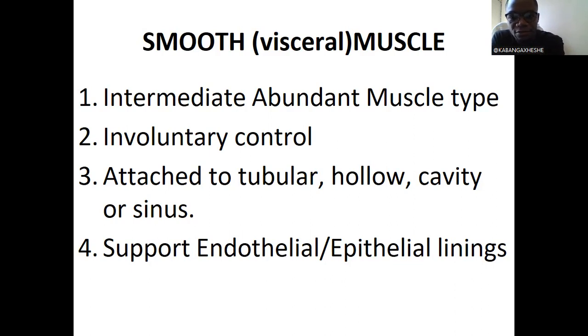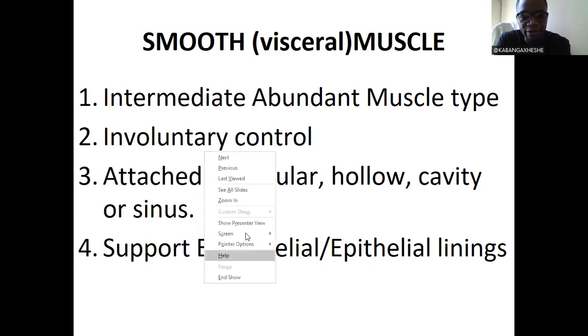So blood vessels are part of the tubes that we have in the body. Even bronchioles, bronchi, trachea, all those have smooth muscles around them, and their contraction and relaxation is controlled by the subconscious brain.